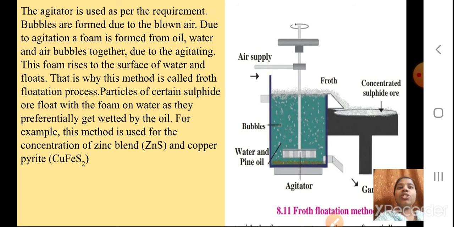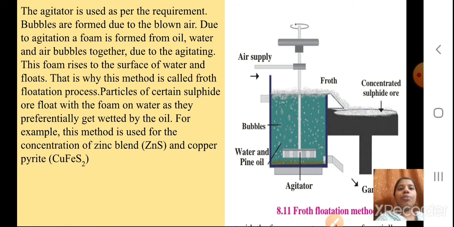Due to the agitation, a foam is formed from oil, water and the air bubbles together. Due to the continuous rotating of that agitator, a foam will be formed which will be having oil, water and air bubbles. This foam rises to the surface of water and floats up. That is why this method is called the froth flotation process. Particles of certain sulfide ore float with the foam on water as they preferentially get wetted by the oil.